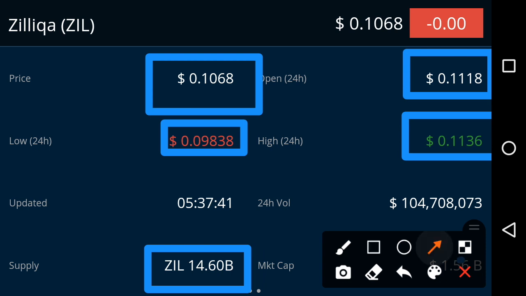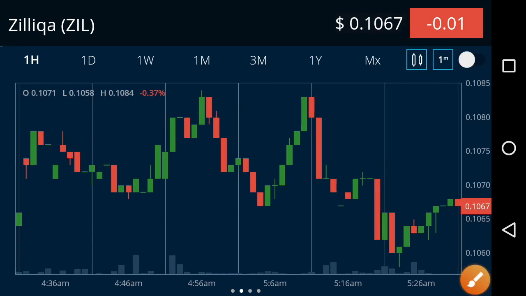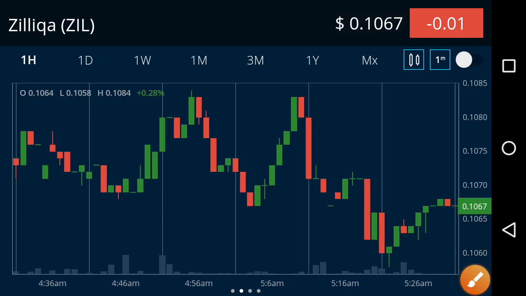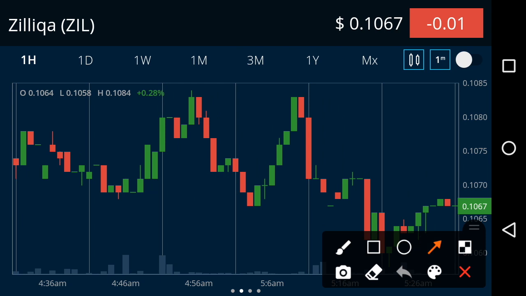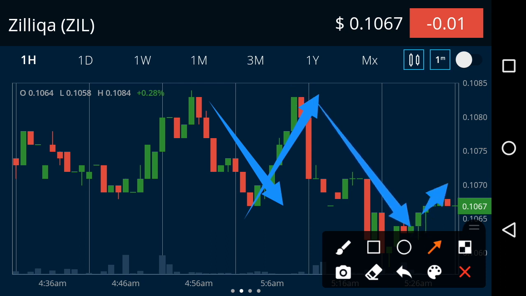So now the price change is neutral, because it is not going upward and not falling down. Let me show you, friends. Now you can see why the price change is negative. At this time it is negative 0.01%, but at a previous time the price change became 0, because you can see it falls down, and after that jumps again. So the price change will become 0 again, and now a fall has occurred, and I think they are again ready for a jump, and I hope that they will continue this jump for a long time, friends.